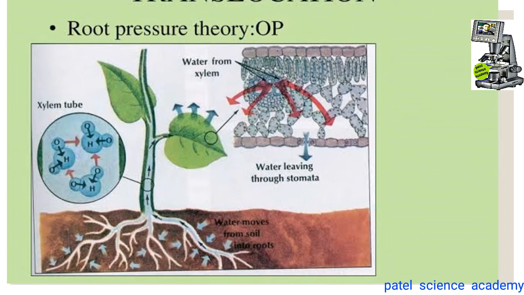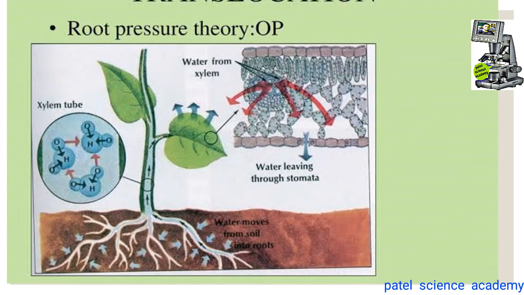Although ascent of sap takes place due to root pressure, there are certain objections raised, such as number 1, it is not applicable to plants taller than 20 meters, because it is responsible for the upward movement or pumping of water to a height of 10 to 20 meters only. After 20 meters in plant length, root pressure doesn't work.